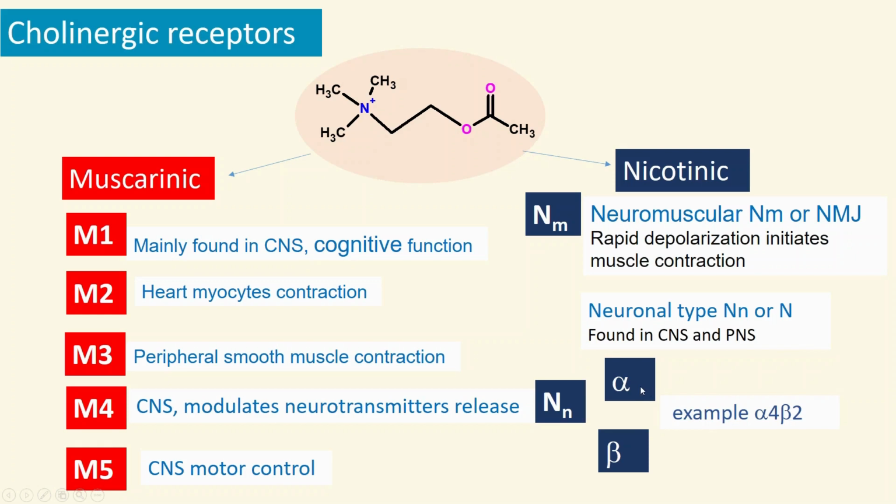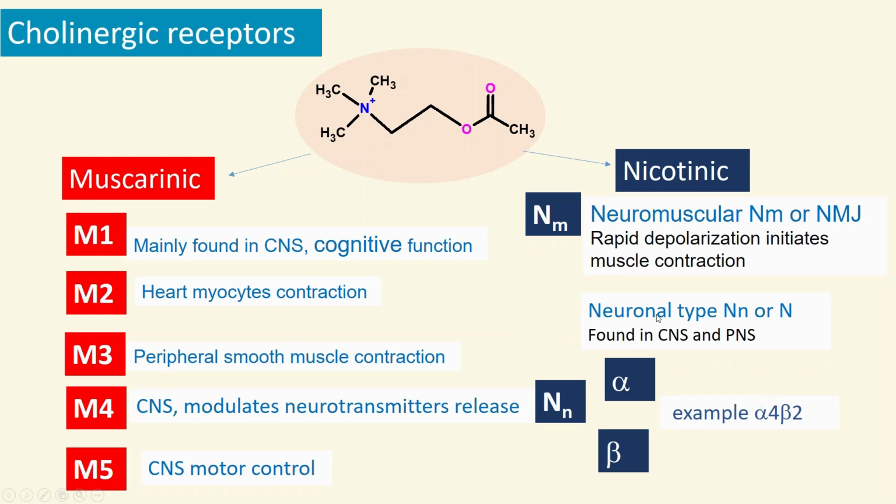Within alpha, again, you have alpha 1, 2, 3, 4, and beta 1, 2, etc. There is one important drug that acts through alpha 4 and beta 2, that is varenicline, or the brand name is Chantix. Those drugs act through alpha 4 and beta 2 receptors.